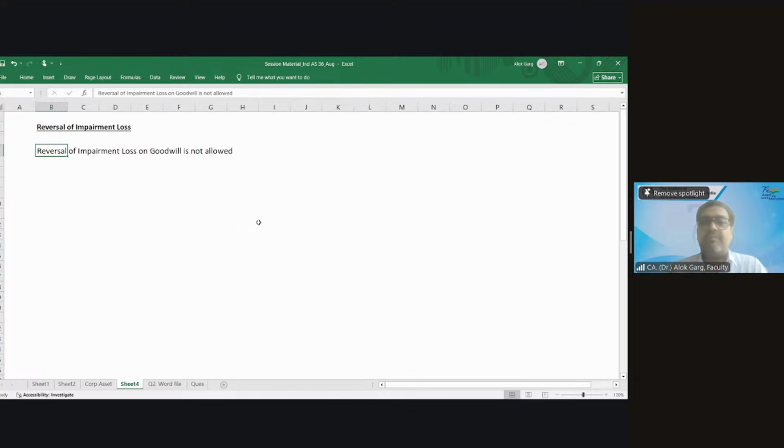What about reversal of impairment loss on other assets? When is it allowed? When there are indicators. Which indicators? Favorable indicators.